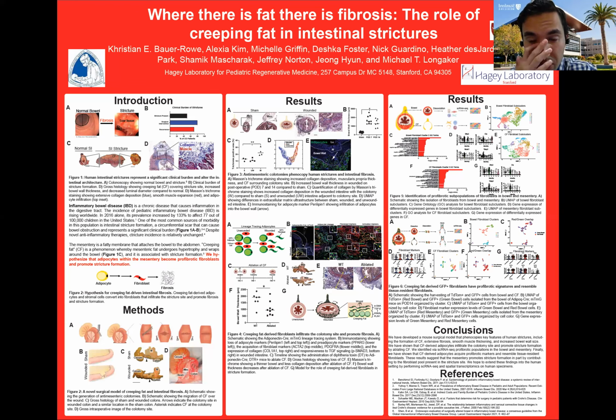And then finally, I'll just point you to our last figure here, where we sorted green and red cells from our adiponectin Cre-MTMG model. And to remind you, the green cells are those cells derived from adipocytes. And what we've identified are cells that have the expression of fibroblast markers that start to resemble the canonical red fibroblasts that we would expect. And so it's interesting because it suggests that these adipocyte-derived cells start to resemble the standard fibroblasts that are present in the bowel and the mesentery.